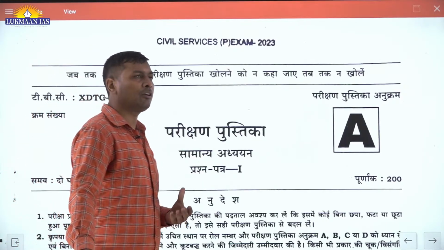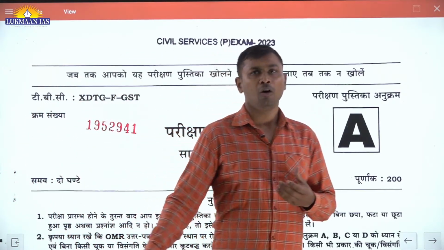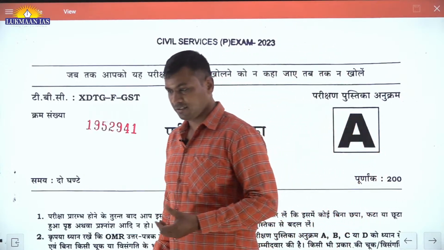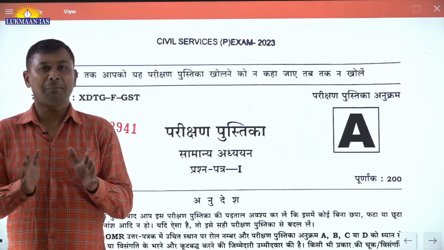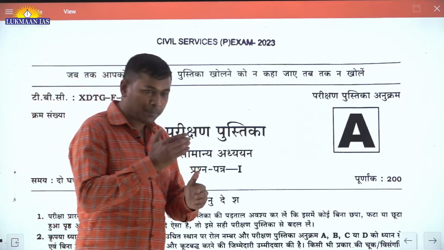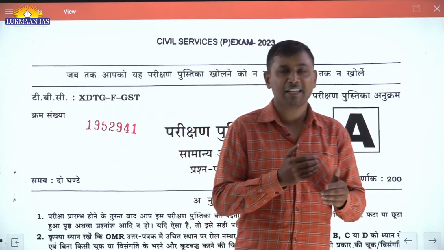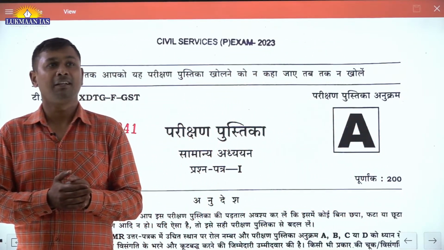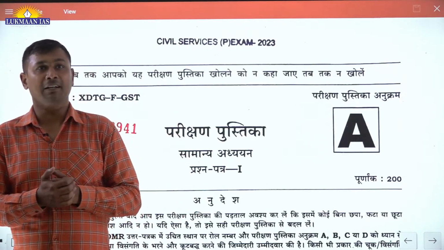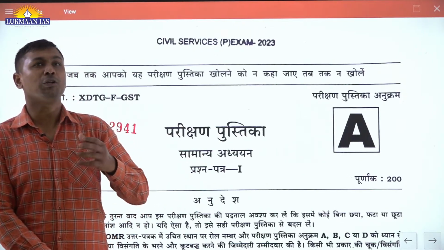Obviously by this time all of you would have come to know how option framing has changed, how the concepts were already there in the market. You would have been studying them continuously, but the way the question has been framed and the options have been given, it would have seemed like some kind of new experiment.